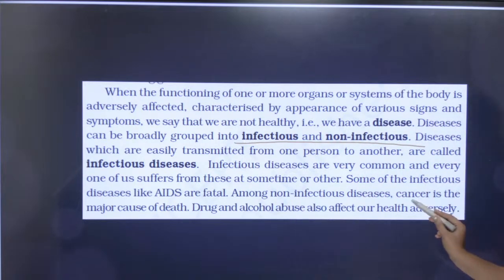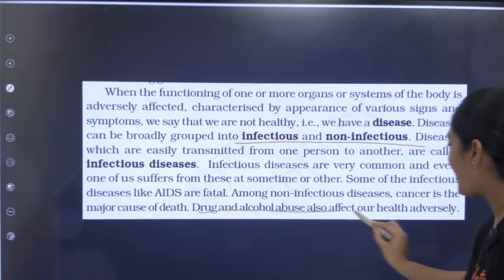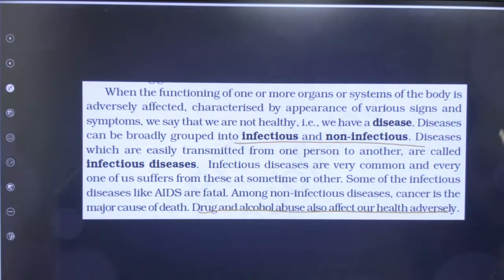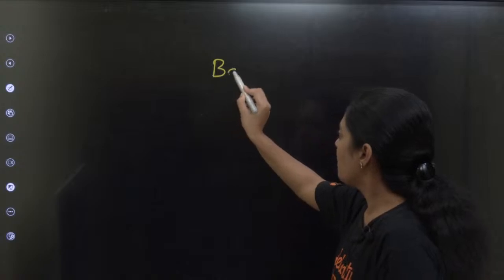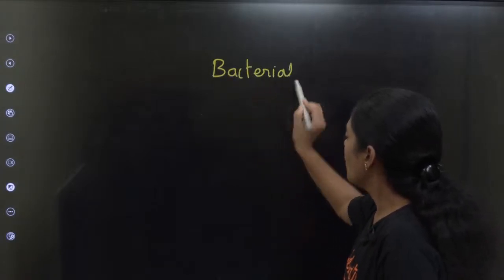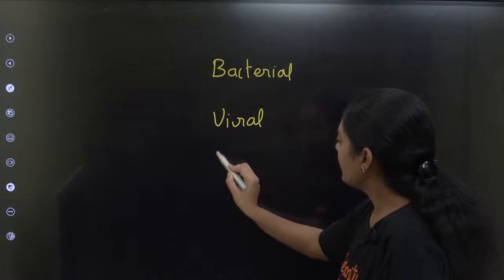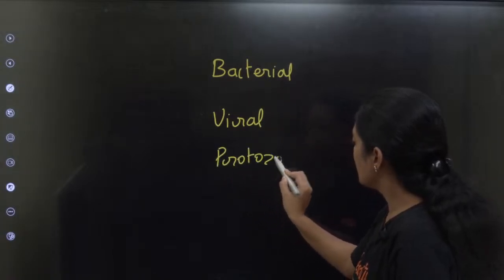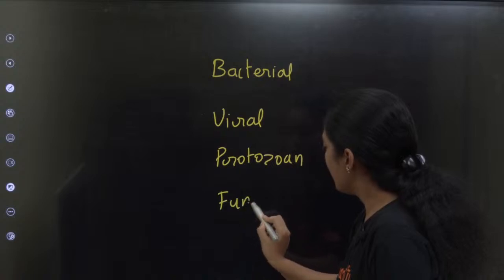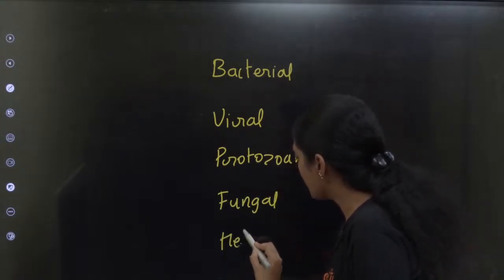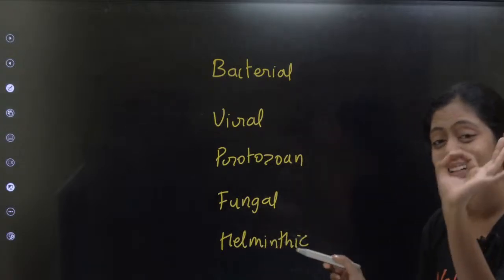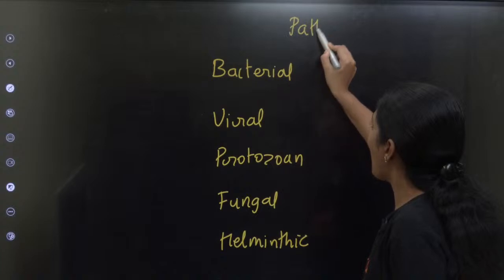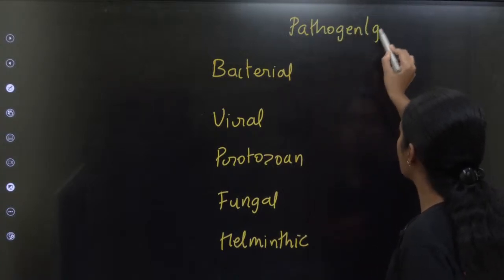Cancer is the major cause of death. Drug and alcohol abuse also affect our health adversely. So now you are going to study some kinds of diseases. The first is bacterial, then viral, then protozoan, fungal and helminthic. You are going to study all these diseases. And all those organisms which cause disease are called pathogens, or germs.